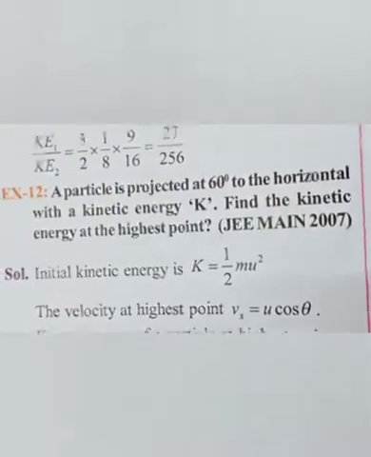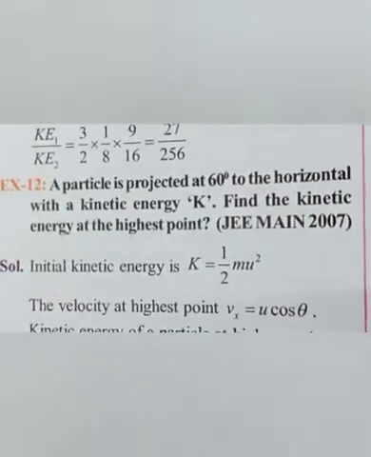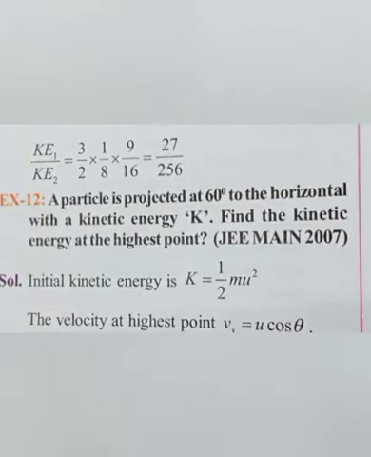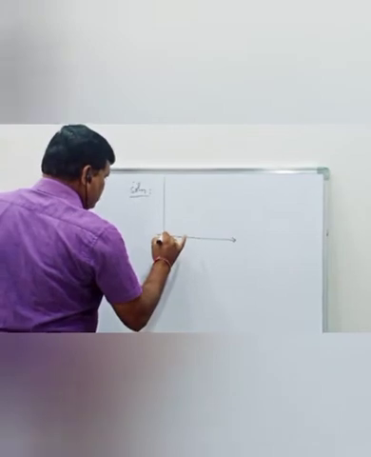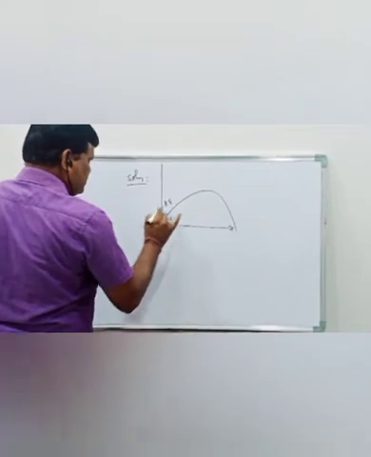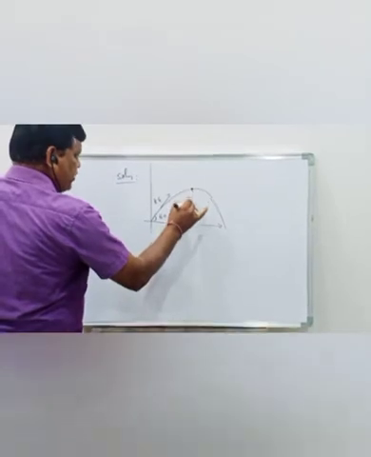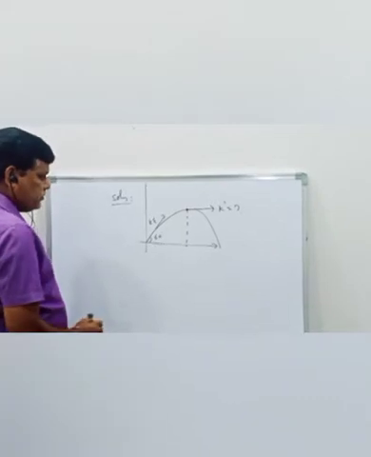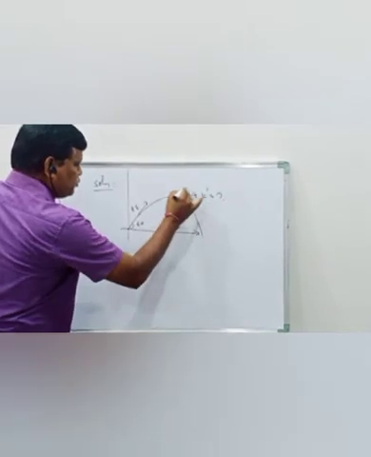A particle is projected at 60 degrees to the horizontal with a kinetic energy K. Find the kinetic energy at the highest point. This is a JEE Main previous question. A particle is projected upward at a 60 degree angle, and it reaches the highest point. At this highest point you have to calculate the kinetic energy. This kinetic energy we resolve into two components.